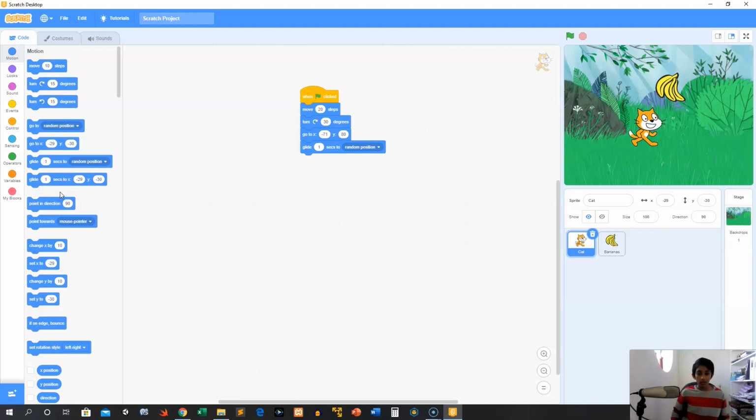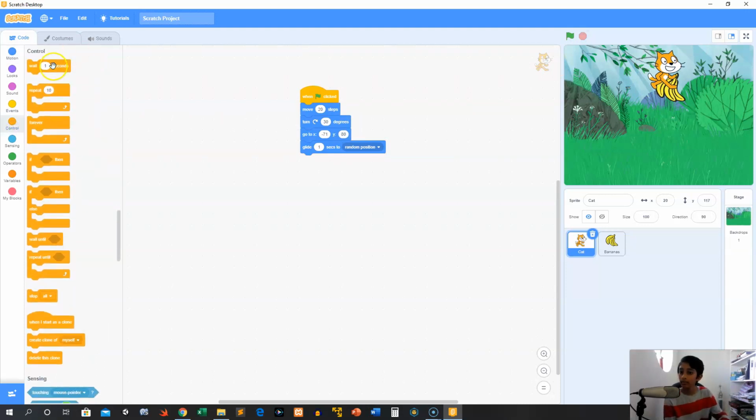We learned about all of that, but when we ran our program where we wanted it to move, rotate, go to a specific position, then glide, everything was pretty mayhem, right? So today we're going to be learning about something known as control blocks. Control blocks can control how the blocks run. I'm going to show you this one right now. This wait 1 second does what it says it does.